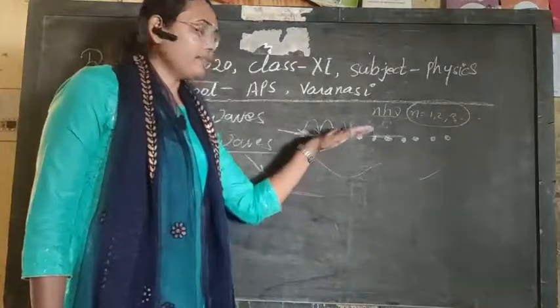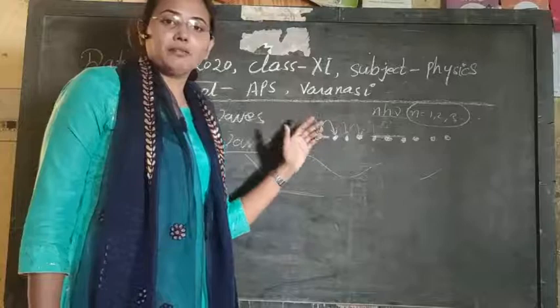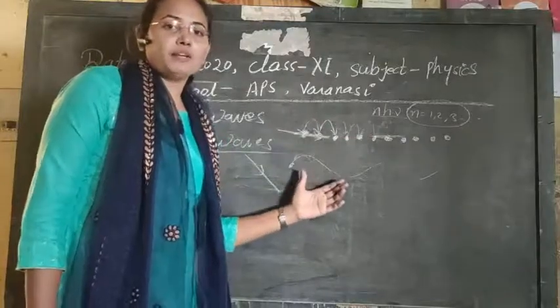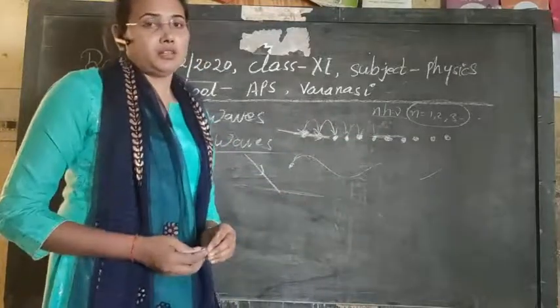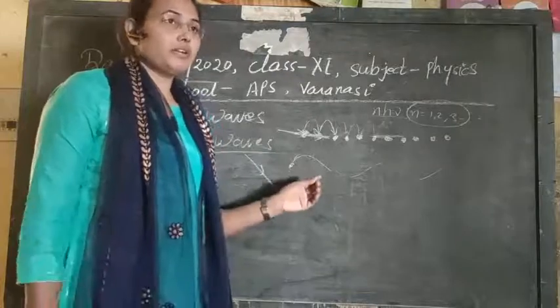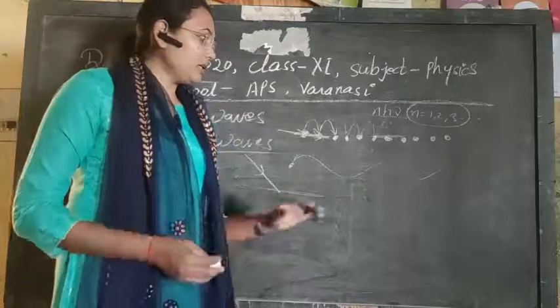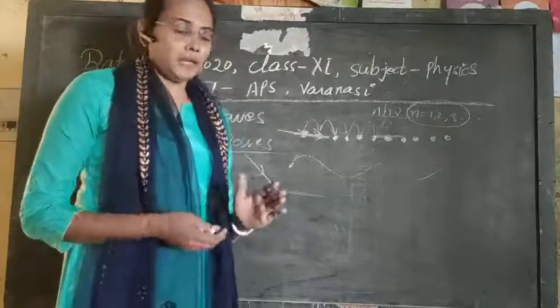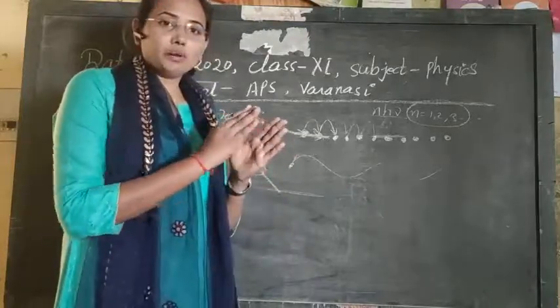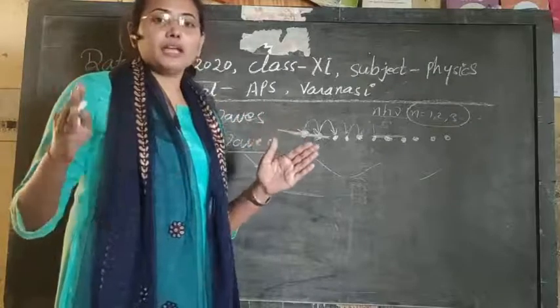So the first type of wave we had is the mechanical wave or elastic wave. The second type of wave that we have is matter waves, or simply material waves. And the third type of wave that we have is the electromagnetic waves. In the case of electromagnetic light, we have a radiation phenomenon, meaning light is transferred from one particle to another without disturbing any intervening medium.